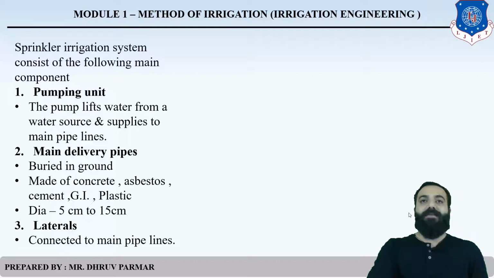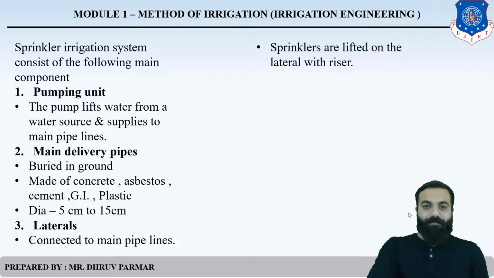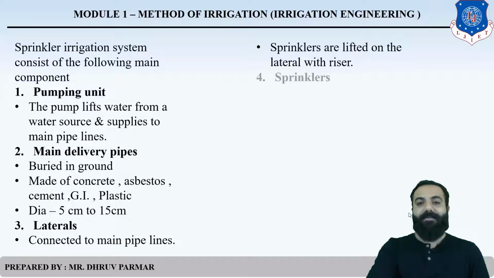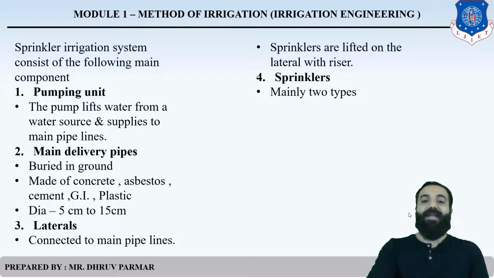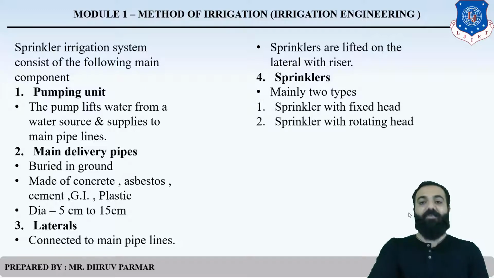These laterals are connected to the main delivery pipe, and the sprinklers are fitted on the laterals with a riser. You know that stand is called a riser. Above the lateral, sprinklers are fitted with the riser. The fourth one is the sprinkler. There are mainly two types of sprinkler, fixed head and rotating head.